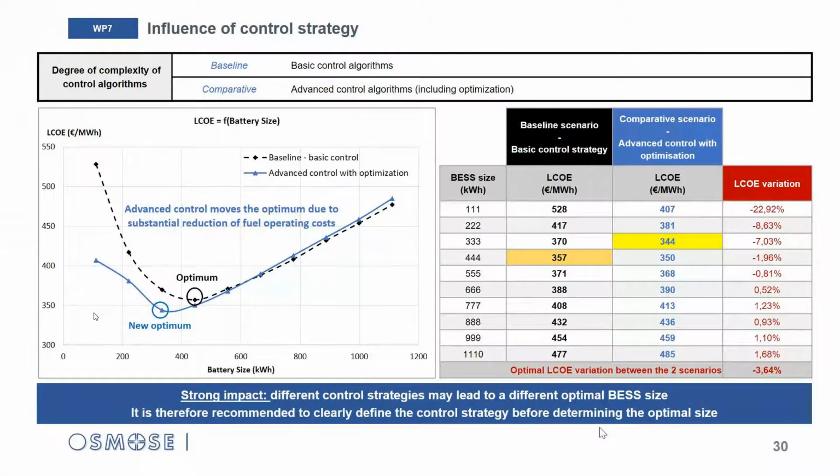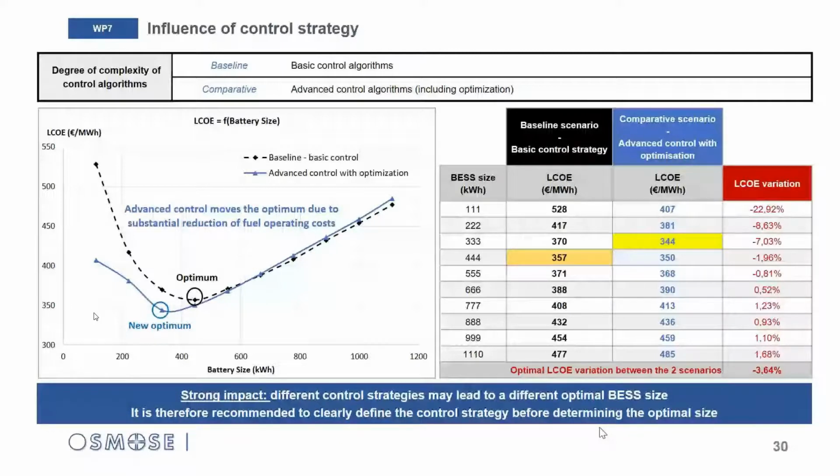The impact on sizing result is very strong, as you can see on the small BSS sizes, as it is the area where a lot of fuel costs can be saved until the point of moving the optimum. So in this case, with the advanced control algorithm, not only can you install a smaller battery, around 300 kilowatts instead of 400 kilowatts, but your LCOE also decreases by about 4% compared to the previous optimum.